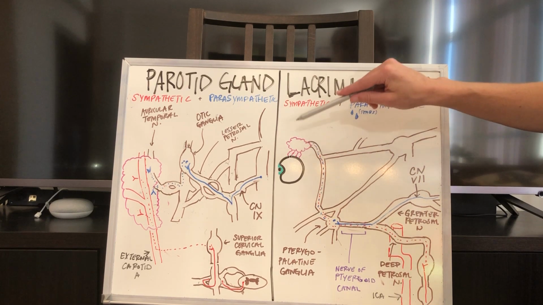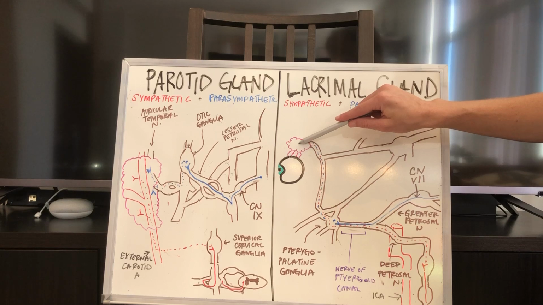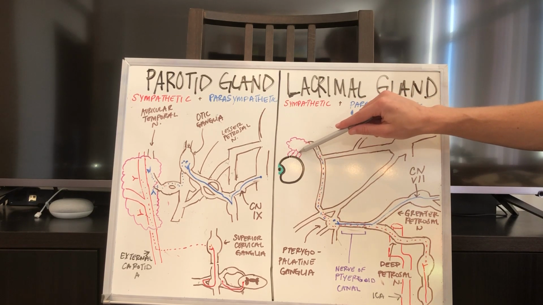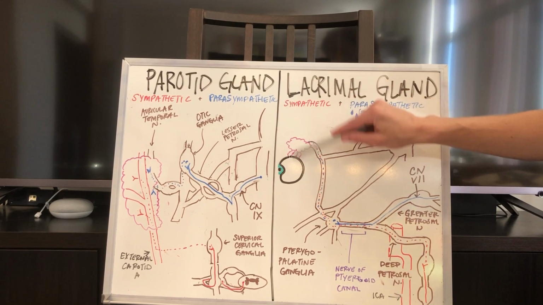lacrimal gland, and the parasympathetic innervation will stimulate tear production, which will be conveyed to the eye via the lacrimal ducts, and the sympathetic innervation will stop that tear production.